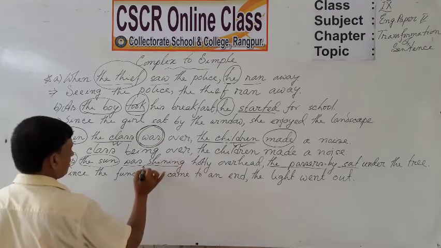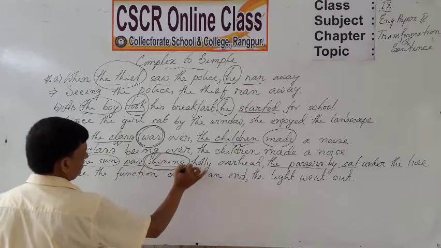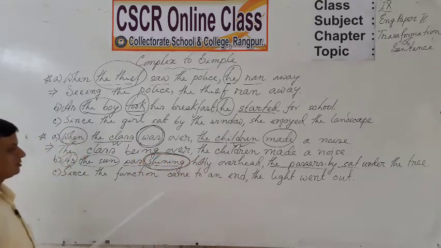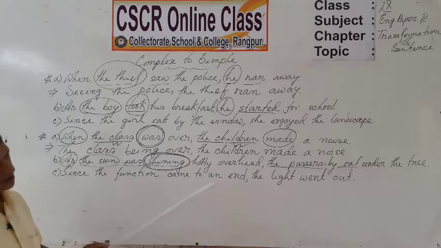Then you can take the present participle form of the main verb. Yes, the present participle of the main verb means shining. So, dear students, your answer will be: the sun shining hotly overhead, the passers-by sat under the tree. Same is the case with C.